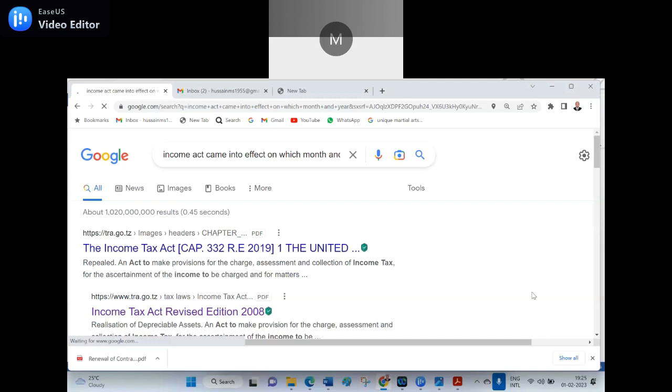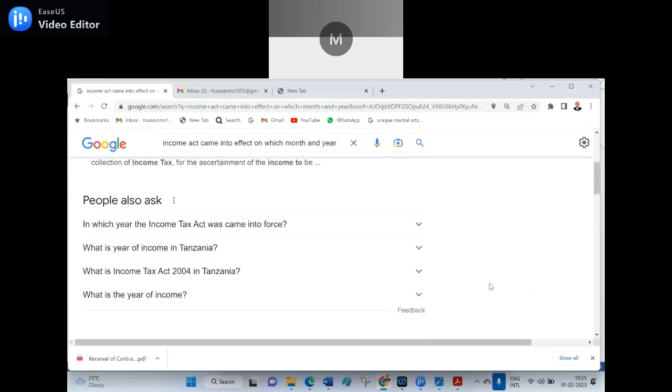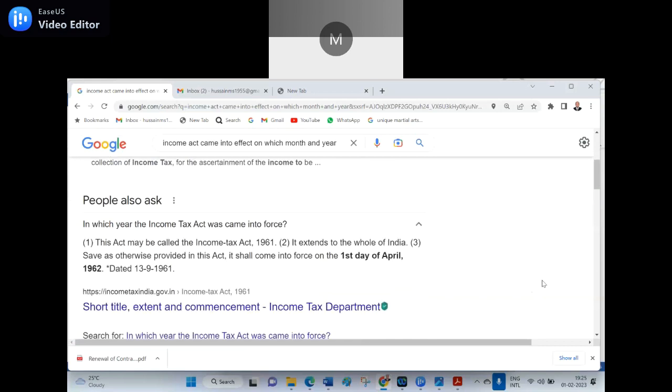In which year did the Income Tax Act come into force? The Act may be called the Income Tax Act, 1961. It extends to the whole of India and, save as otherwise provided, this Act shall come into force on the first day of April 1962. Already I told you, sir: first day of April 1962.